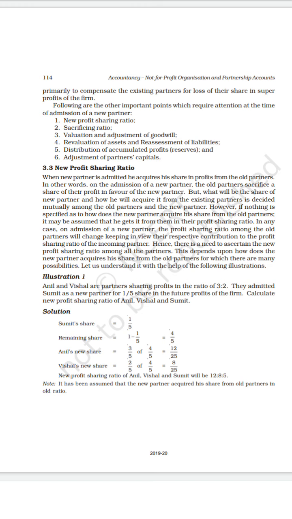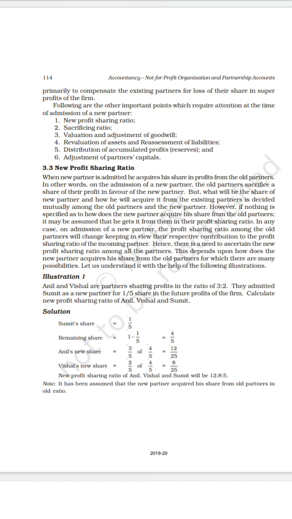So we have to see that for Anil it is 12 by 25 and for Vishal 8 by 25. But for Sumit it is 1 by 5.